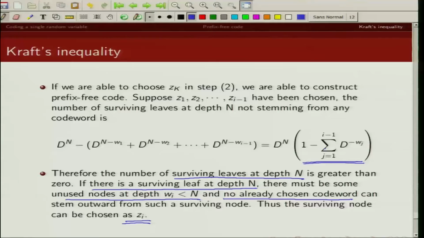So hence we have shown that if the Kraft inequality is satisfied and we have code words of length W1, W2, up to Wk, then this code must be a prefix free code.